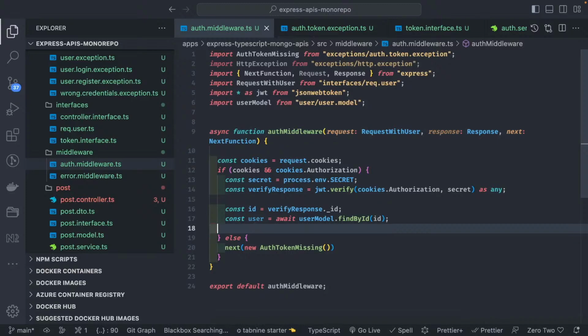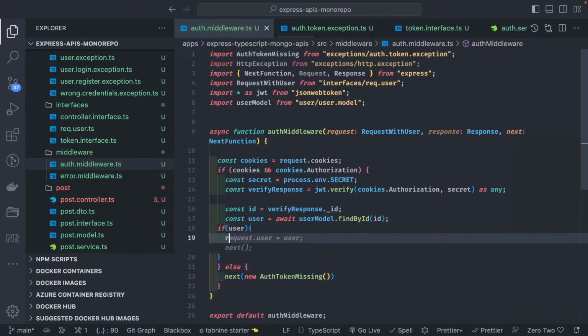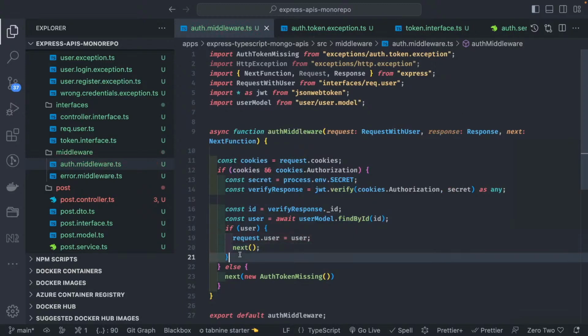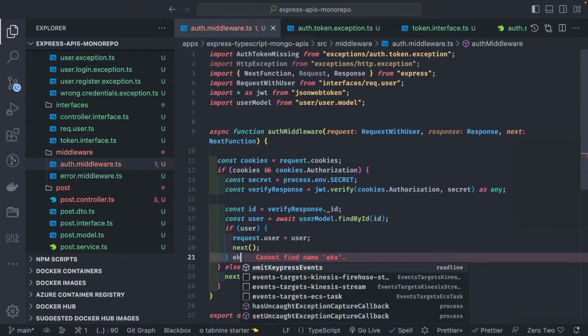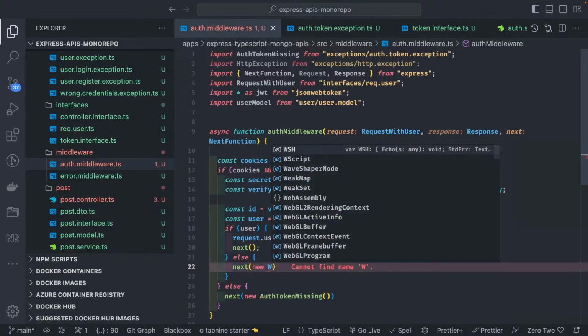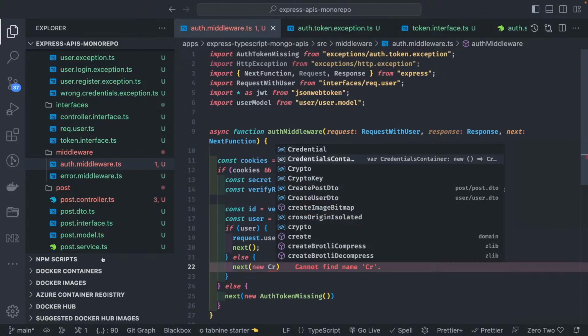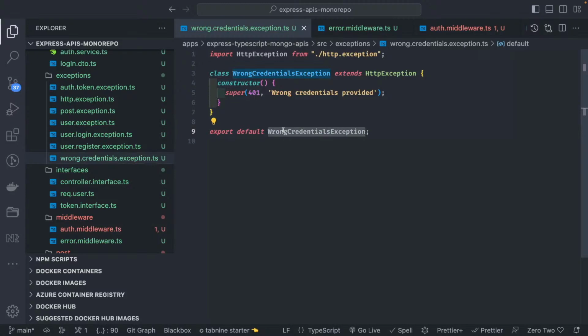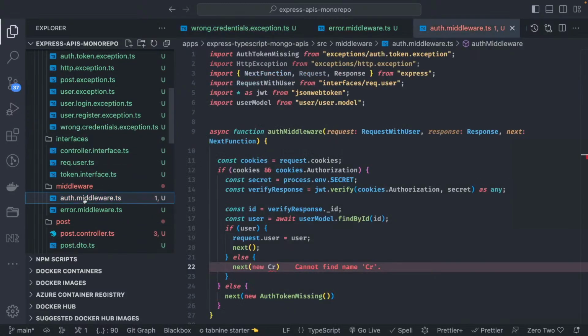And once you get the user, if user is there, what we will do is we will set that user on the request object, request.user, and then next. Otherwise we will call next with a new wrong authentication credential passed. I think I created an exception for that. Wrong credential exception or bad request.